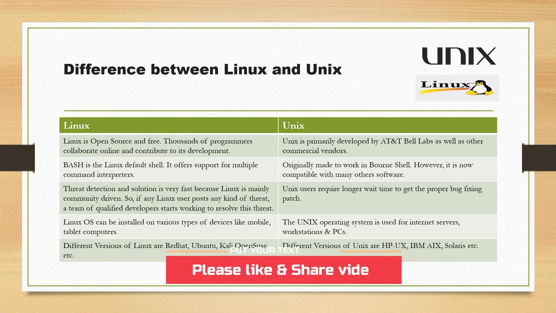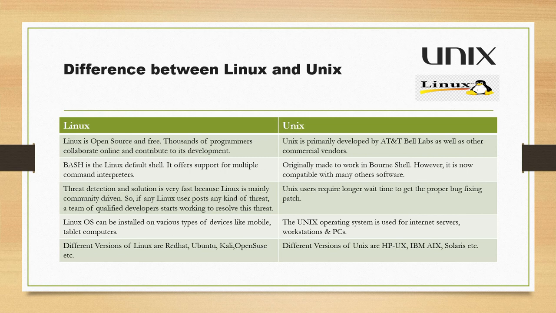Now, when we talk about Linux, Linux has different versions, like Red Hat, Ubuntu, Kali Linux, and there are many more, right? Because it's open source, a lot of companies and even individuals or groups of developers have created their own Linux. On the other side, when we look into Unix, Unix has different versions, like HP-UX, IBM AIX, and Solaris, right? So mostly Unix is developed by more and more organizations.